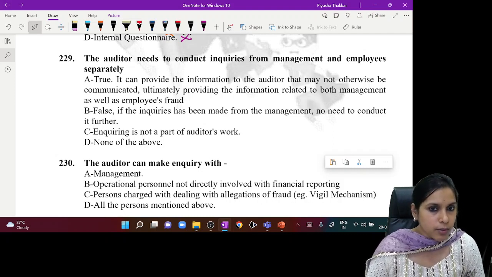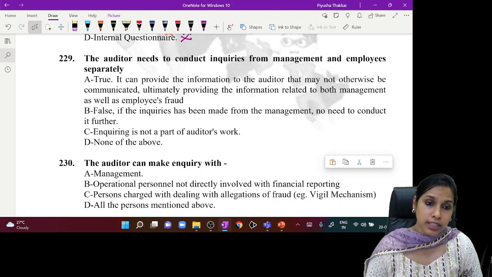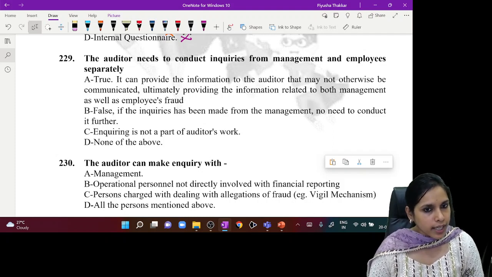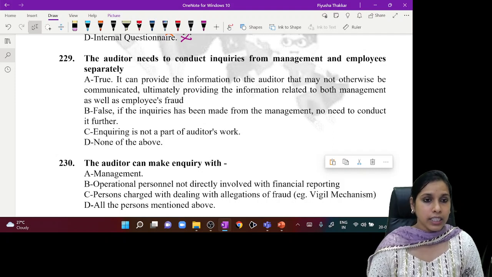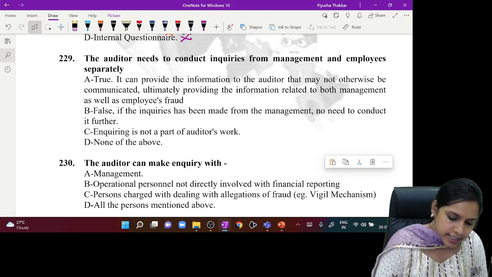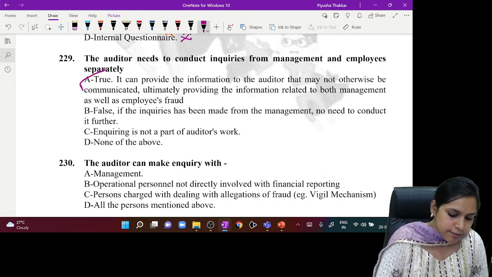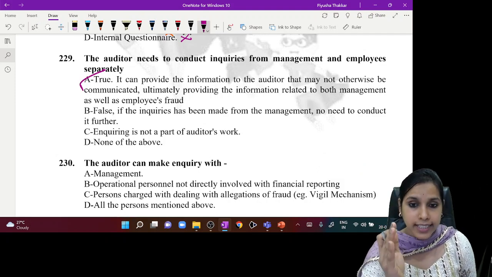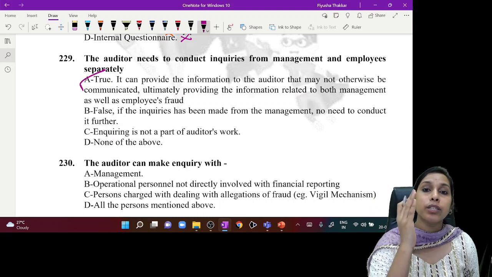B, false. If inquiries have been made from management, no need to conduct it further. C, inquiries is not a part of auditor's work. D, none of the above. So after reading the alternatives, I have realized that A is the correct answer, because inquiry can happen within the entity, with management, or within the management.